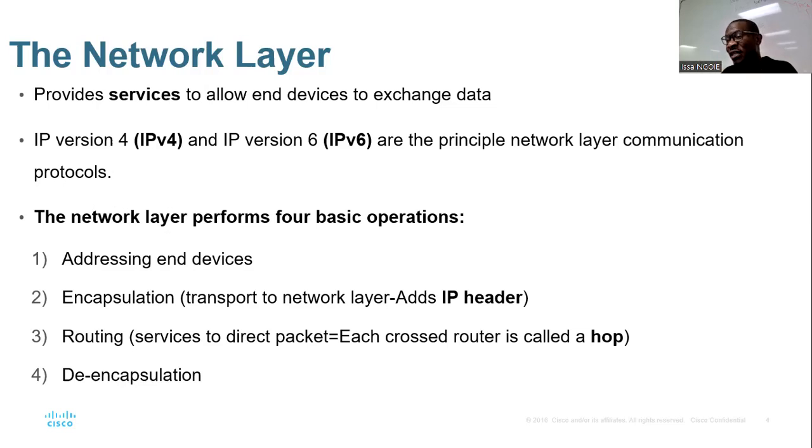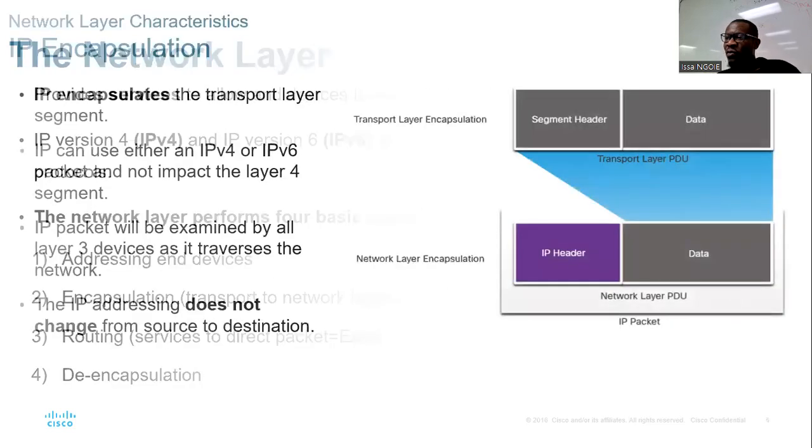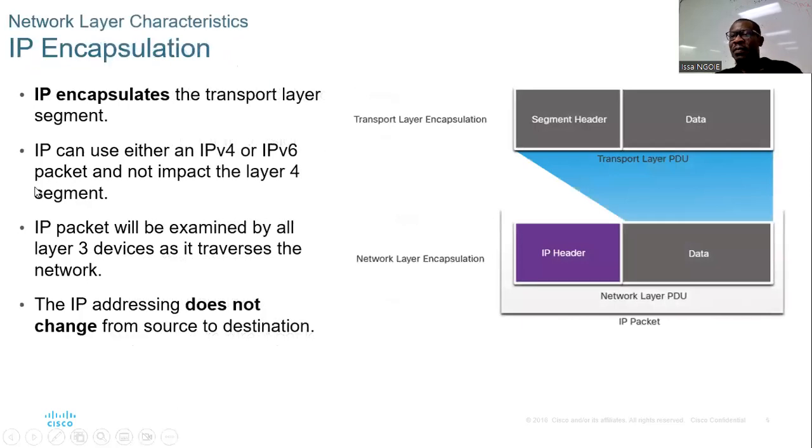Number 3, it's routing. So the network layer will make sure that networks can communicate, right? And number 4, it's de-encapsulation, right? So when the receiving host receives the message, that host needs to understand the meaning by removing the message from inside the envelope, right? This is what it means. We can move to the next slide, right? This next slide will explain again about the IP encapsulation, right? So the IP encapsulation means that you are going to have your message.